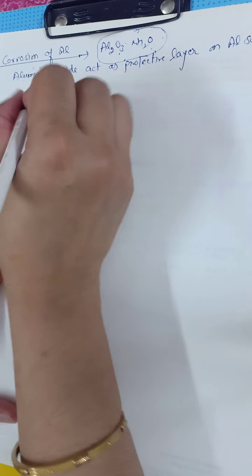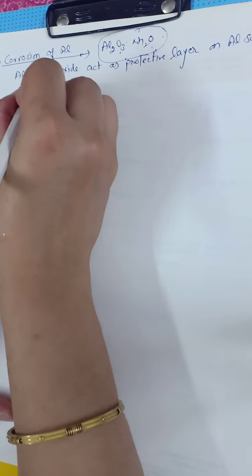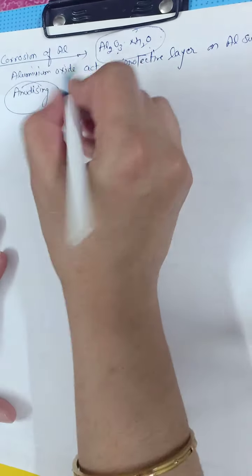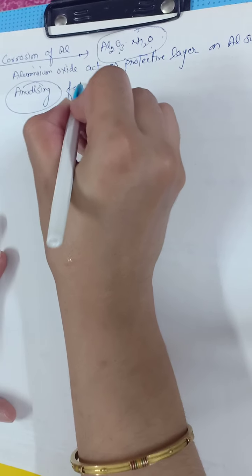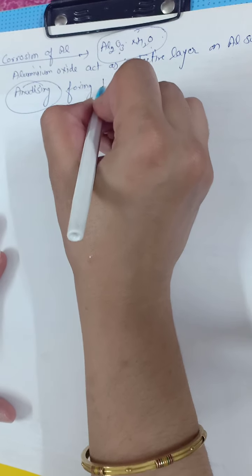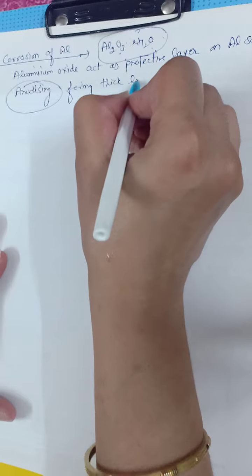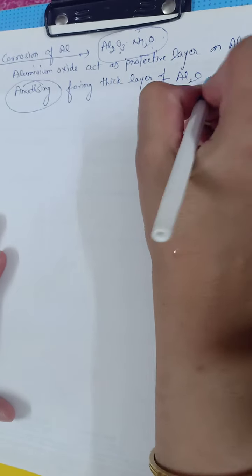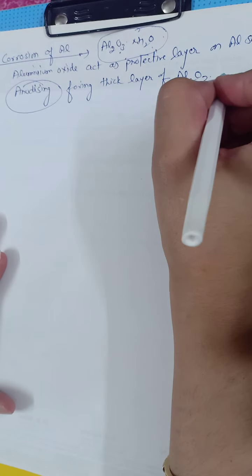When this protective layer of aluminium oxide protects aluminium, this process is known as anodizing. Anodizing means the process of forming a thick layer of aluminium oxide on aluminium, making it the anode.